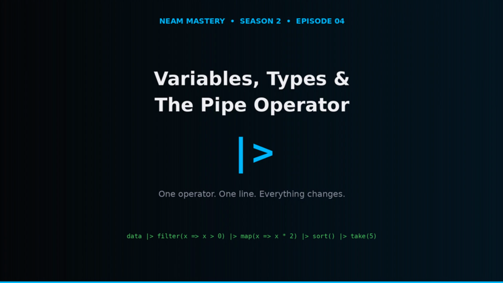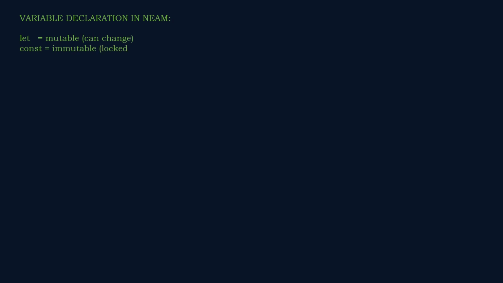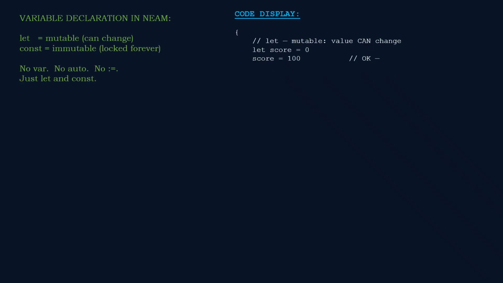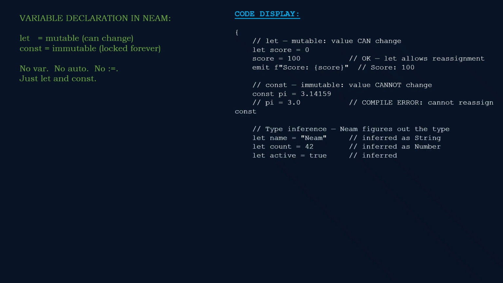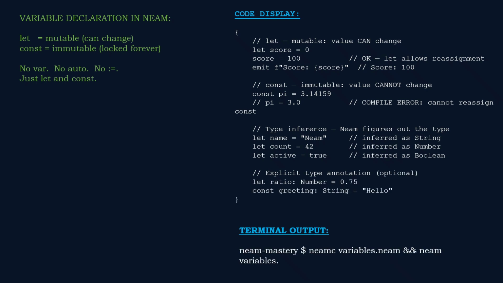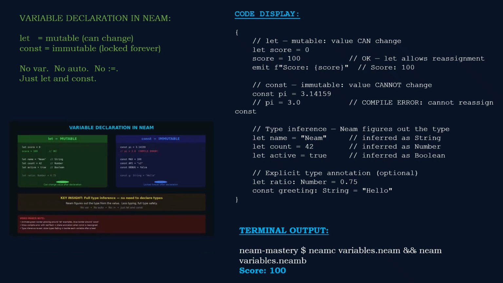Welcome to Season 2. Season 2 starts with the building blocks. In Neam, you declare variables with two keywords, let and const. Let creates a mutable variable. You can reassign it later. Const creates an immutable binding. Once set, it never changes. No var, no auto, no colon equals. Just let and const.